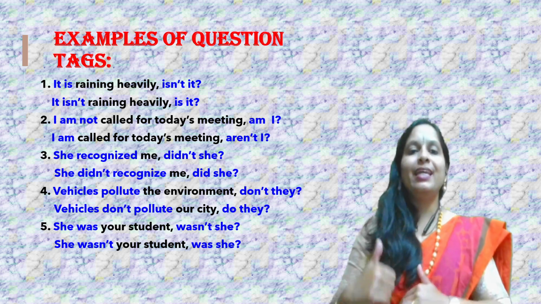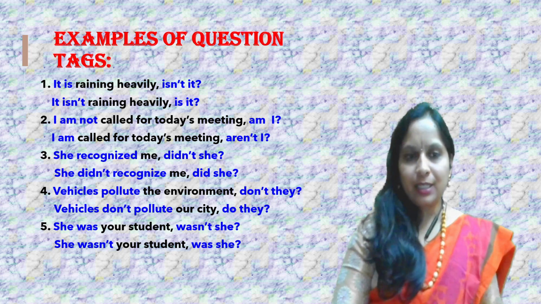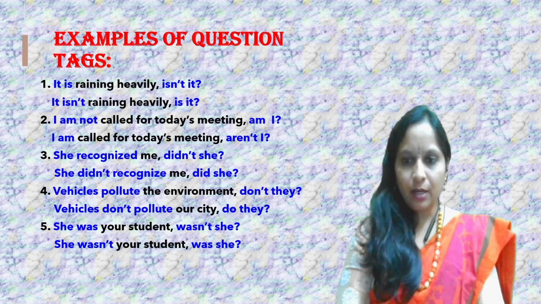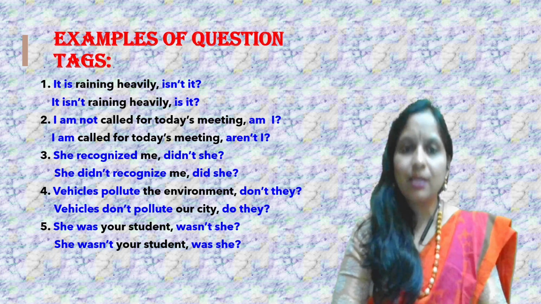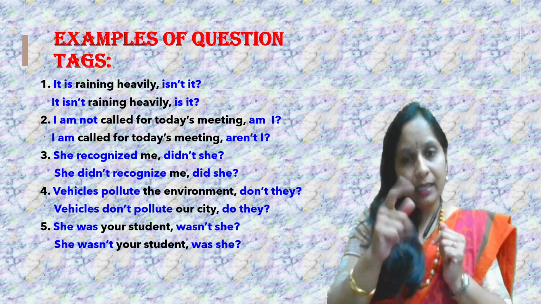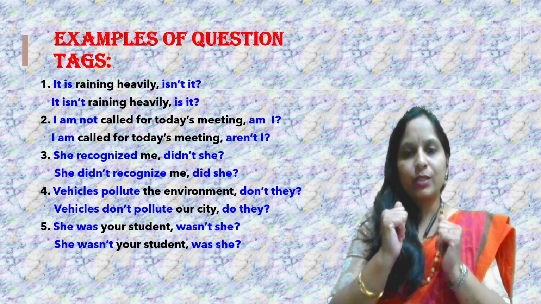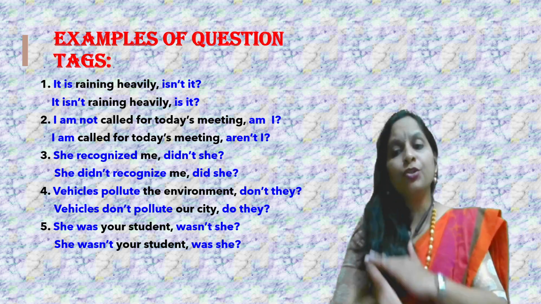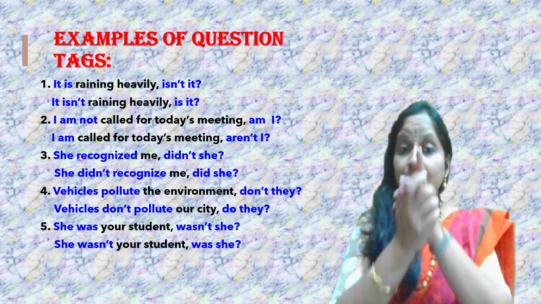It is raining heavily. Check the beginning of the statement. It is a pronoun. Is in the present tense. Helping verbs in the present tense. So negative of is isn't. Right? So positive statement, negative question tag. Is will change to isn't. It is a pronoun which will remain the same.